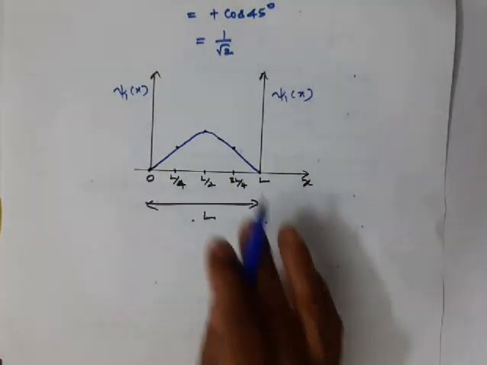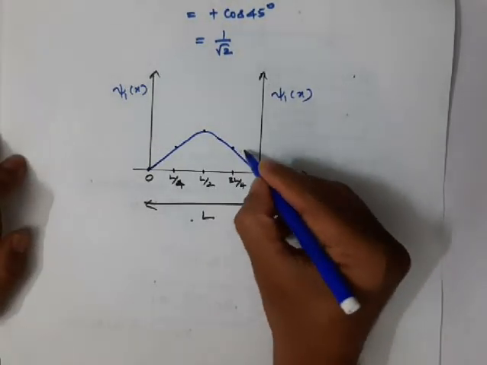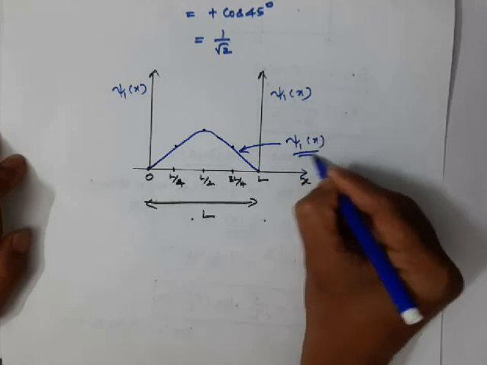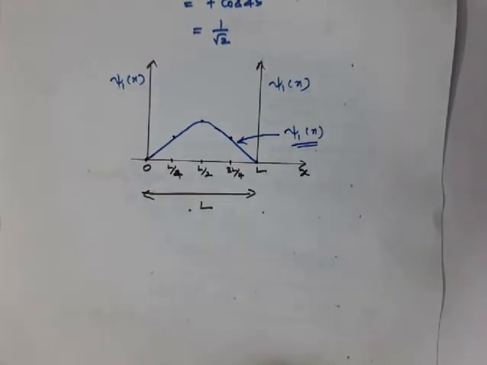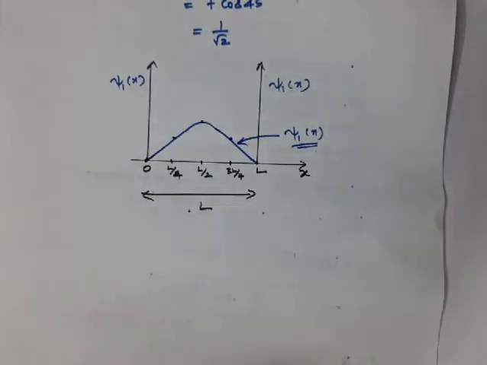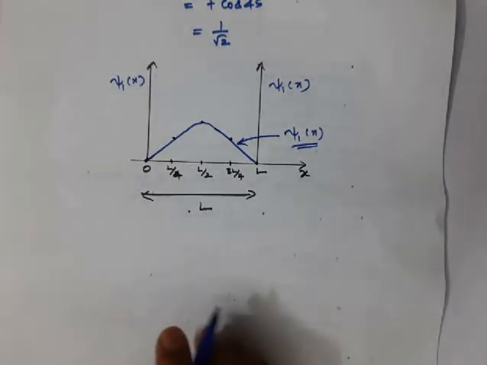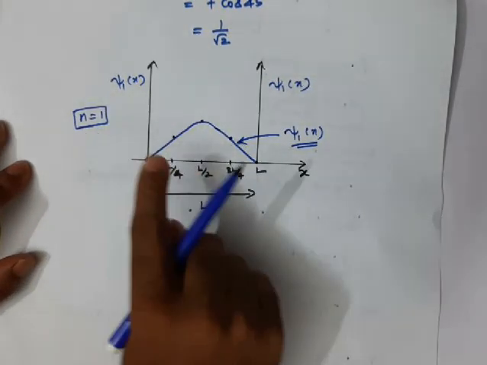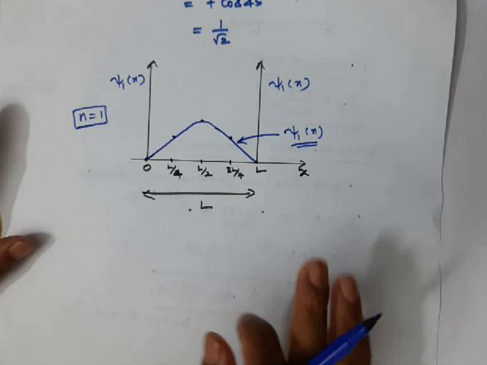So this is the wave function, right? Wave function of a particle in a 1D box. Okay, this is the nature of the wave function of the particle in a 1D box in the ground state, right? In the n is equal to 1 state. For the ground state, this is how the wave function will appear.